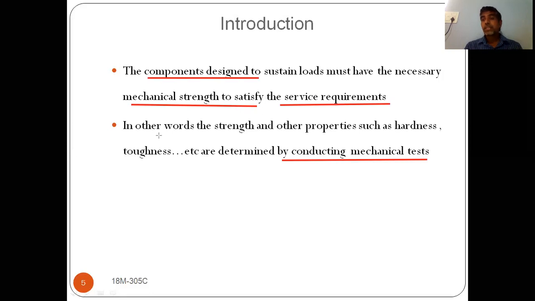If a material has the required mechanical properties, then only can it meet the service requirements of that component. For that purpose, we go for testing. In the testing of materials, we find out different mechanical properties like hardness and toughness, note down which material has which value, and from that we choose a material which meets the service requirement for our application.